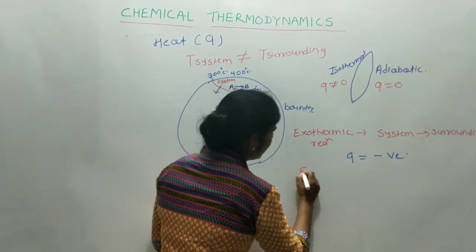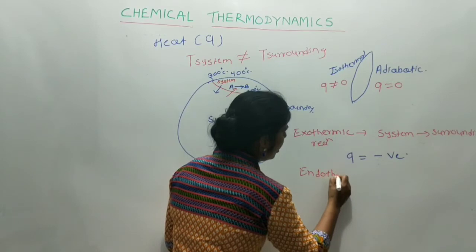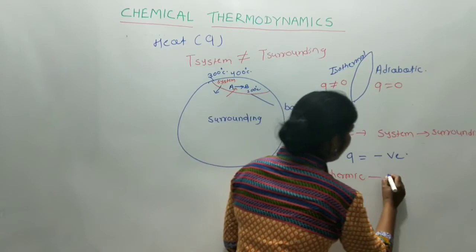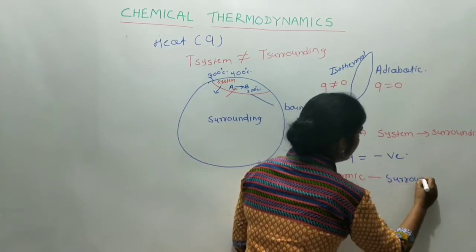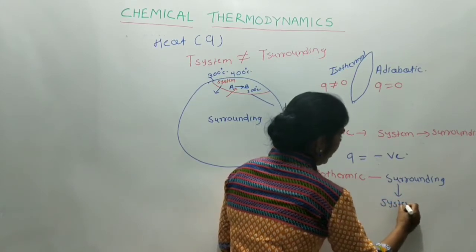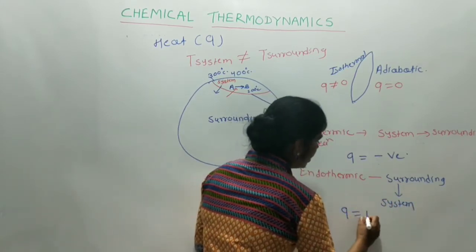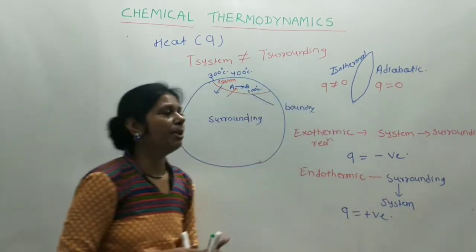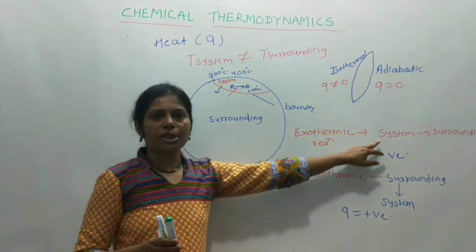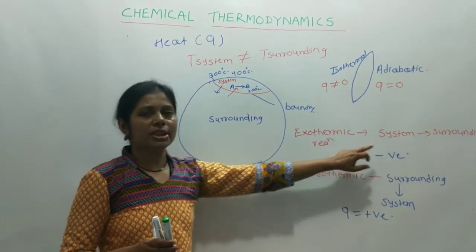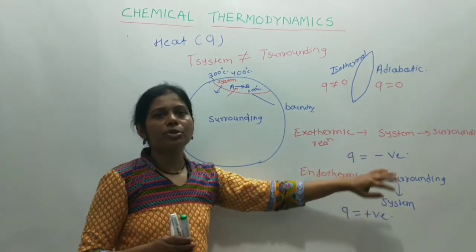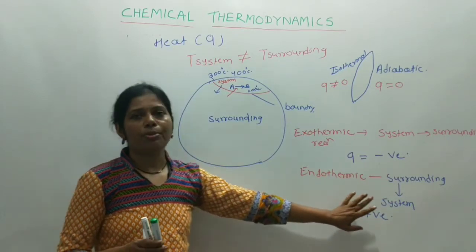Now what we can say that in endothermic process, what happens? Heat is transferred from surrounding to system, and sign for that is positive. That is, remember that in exothermic reaction, transfer of heat takes place from system to surrounding, and the sign is negative. While in endothermic process, heat is transferred from surrounding to system, and the sign is positive.